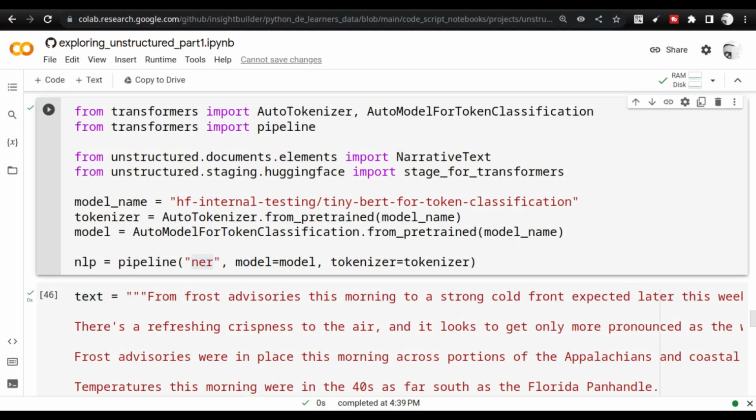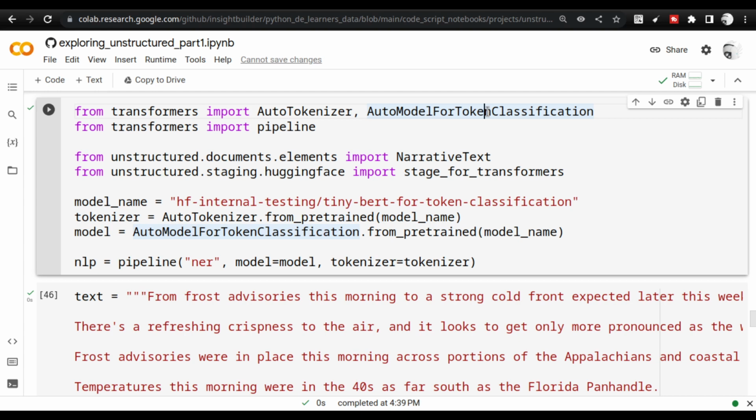Going back to the browser, this is what I was talking about. So the pipeline has been made very simple. Pipeline is already simple, so they have already abstracted a lot of things. If you really want to understand what AutoTokenizer and AutoModelForTokenClassification are, that is a separate activity altogether. You have to go to the transformers library and try to understand that.